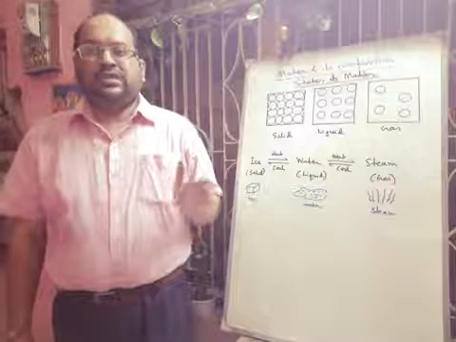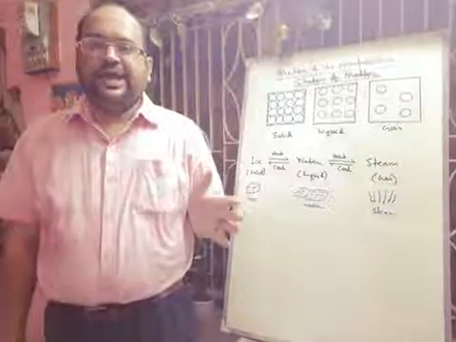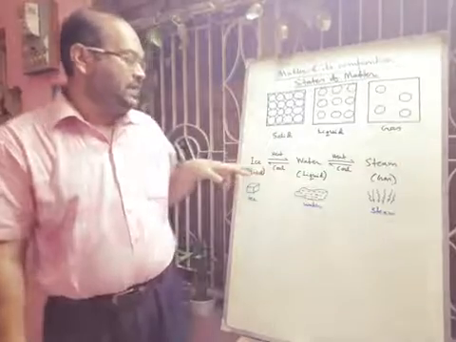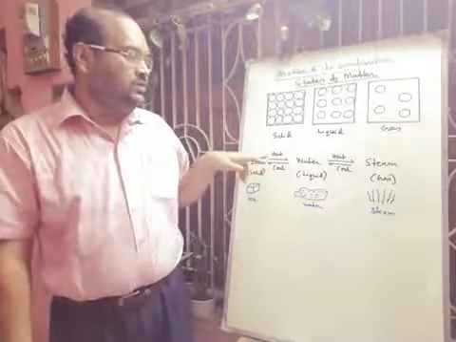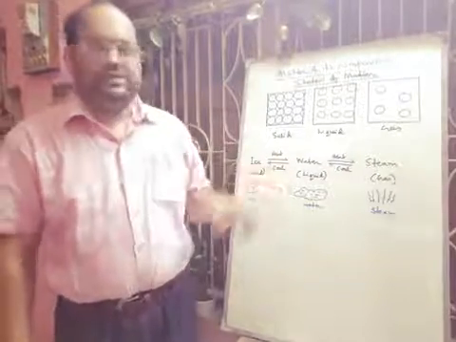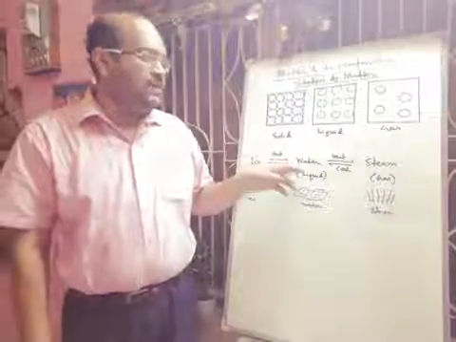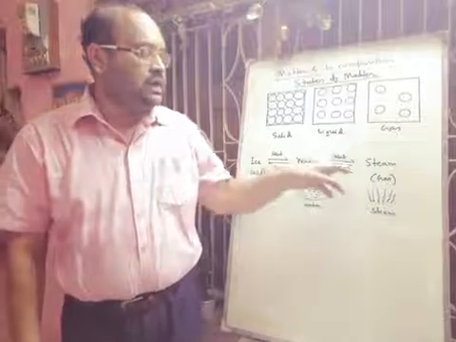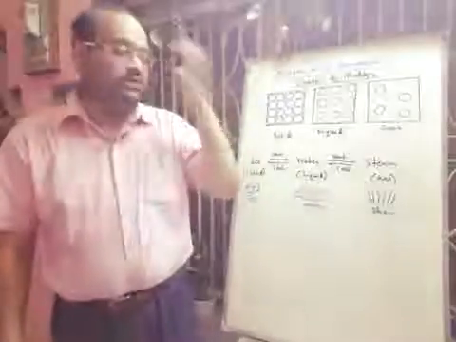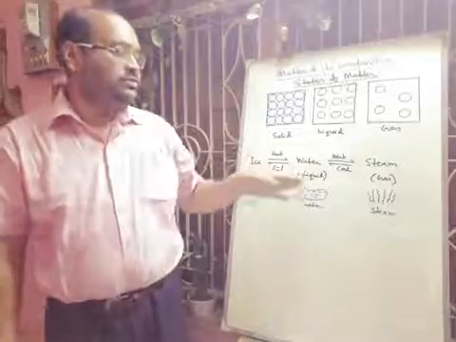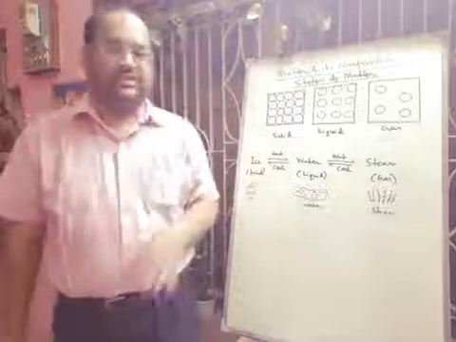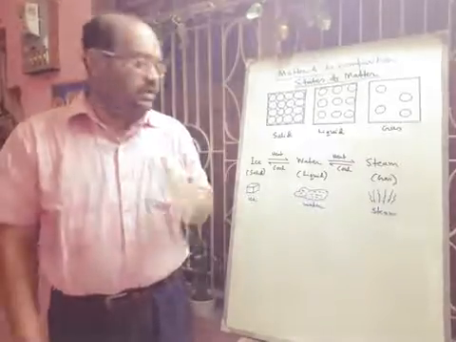Now, in case of solid, we can give the example of ice. If you apply heat to ice, it will convert from solid state to liquid state, that is water. And again, if we apply heat to this water, then this water will turn into water vapor, that is steam, in the gaseous state. So by applying heat energy, we can convert solid state to liquid state to gaseous state. Any type of matter has these three states. Even oxygen may be liquid oxygen.